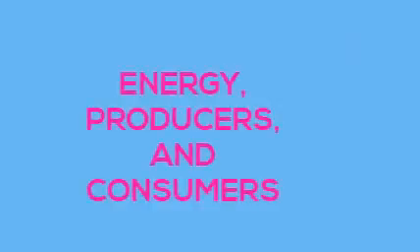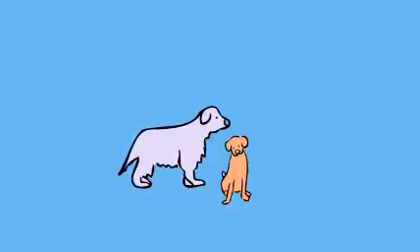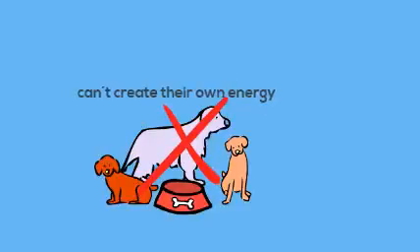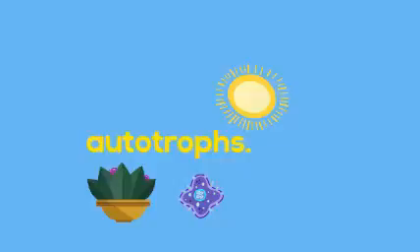Now, let's talk about energy producers and consumers. In ecology, there are producers and consumers. Primary producers are the first producers of energy-rich compounds that are later used by the other organisms. Organisms need energy for growth, reproduction, and metabolic processes. Not all of these organisms can create their own energy. Plants, algae, and certain bacteria can capture energy from sunlight. These organisms are called autotrophs. Autotrophs are also called primary producers.